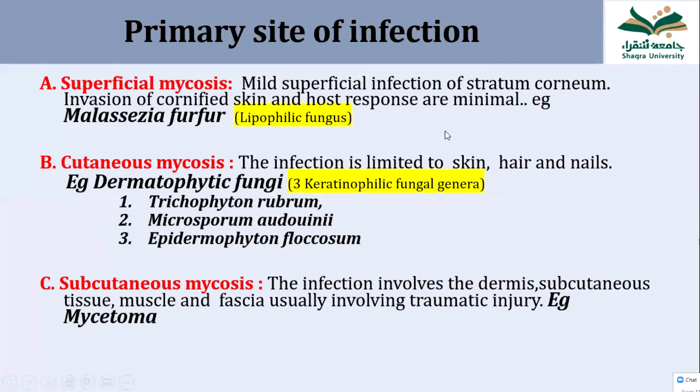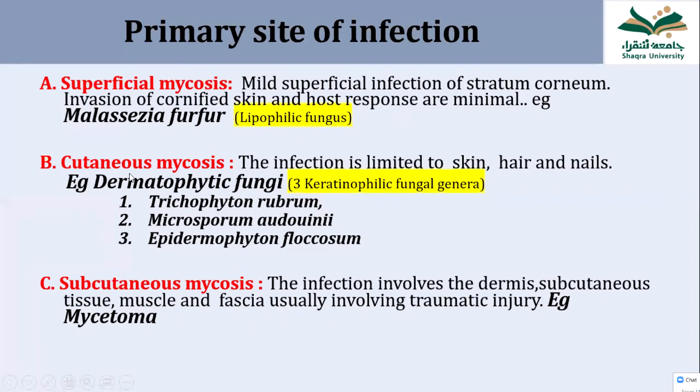So basically, first of all, we should discuss what the types of fungal infections are according to the site. The fungus can cause infection on the surface of the skin and can cause disfiguration, like Malassezia furfur. It is a lipid-loving fungus, so it lives only in the surface lipid or surface oil of the skin.